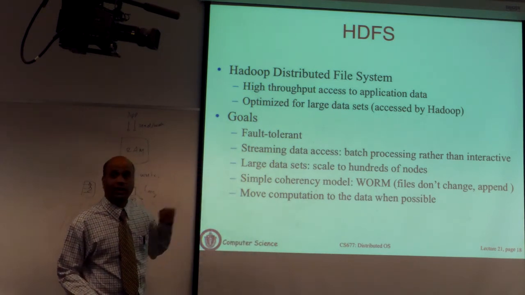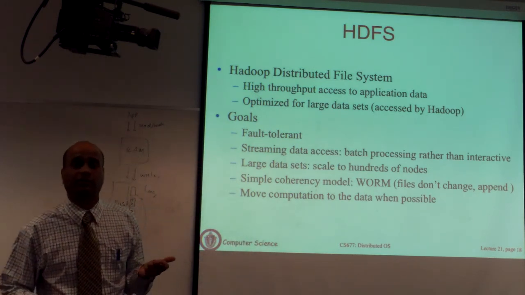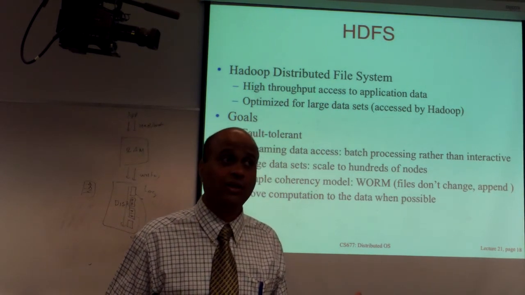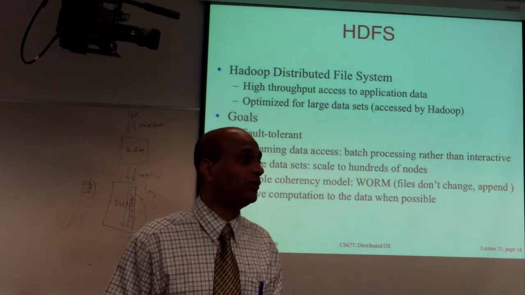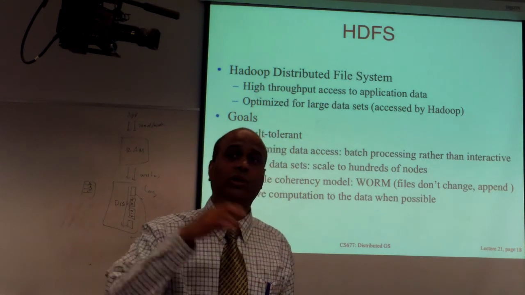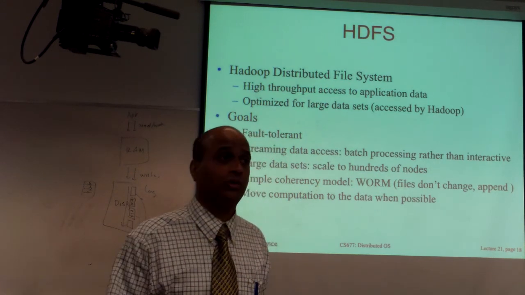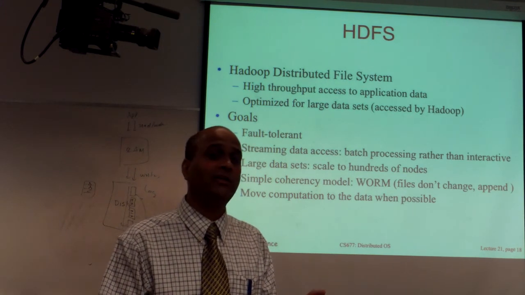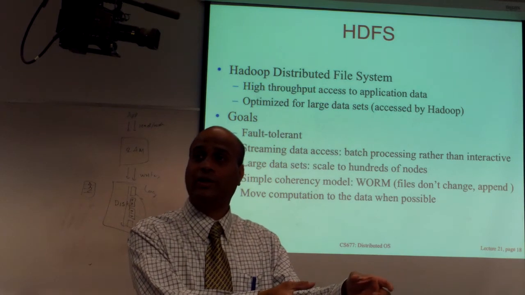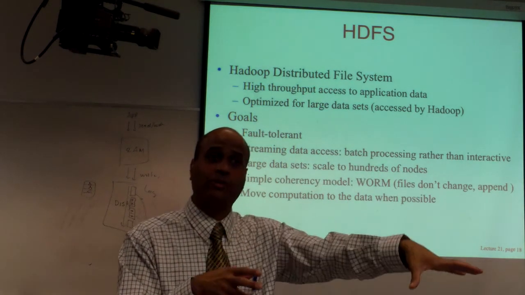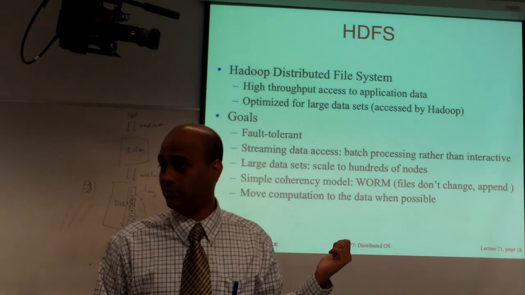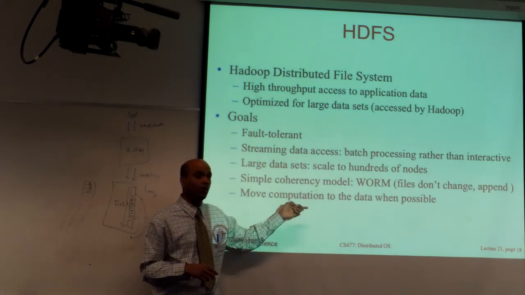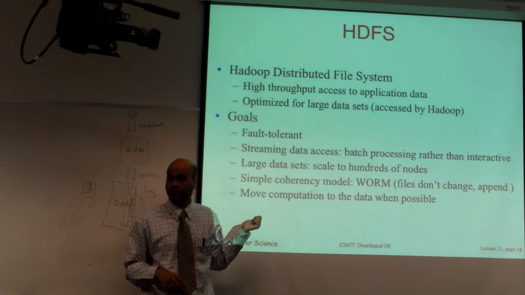Okay, and then the last thing here is the system is assuming that whenever possible, because the amount of data is very large, you move the computation to where the data is rather than moving the data to where the computation is. So rather than reading over a network, if the higher level batch application intelligently says, this is where this part of the data is, so I'm going to send the job there and do it locally, this gives you the best performance. Doesn't mean that all of it has to be done that way. If you move computation closer to the data, you will get better performance.